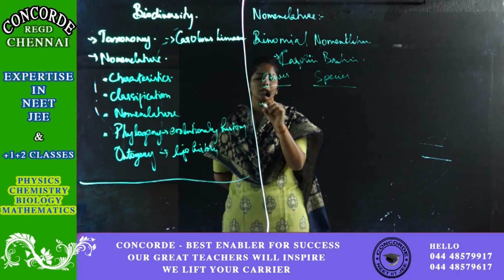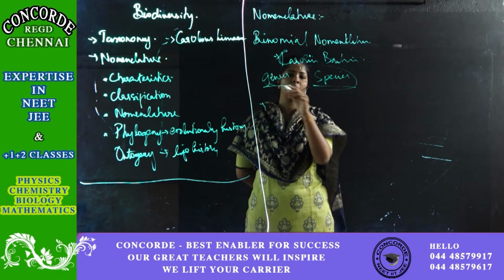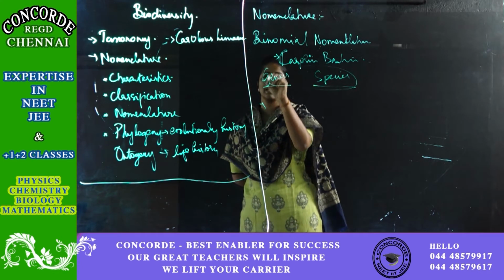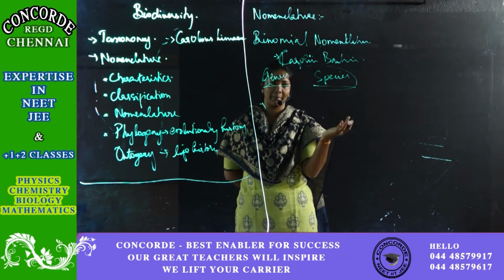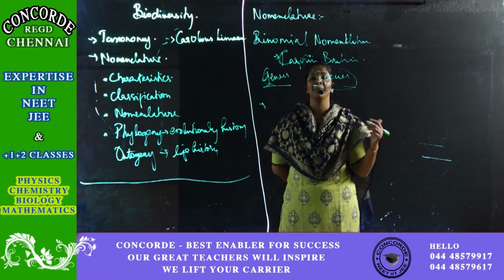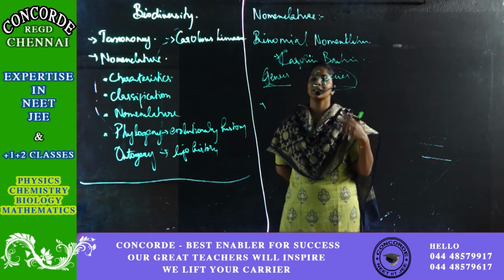The names, the binomial, should always be in italicized letters. So genus name and species name, the specific epithet, can be taken and used for naming the organisms, which is the most widely accepted methodology. Okay. Because it is easy.